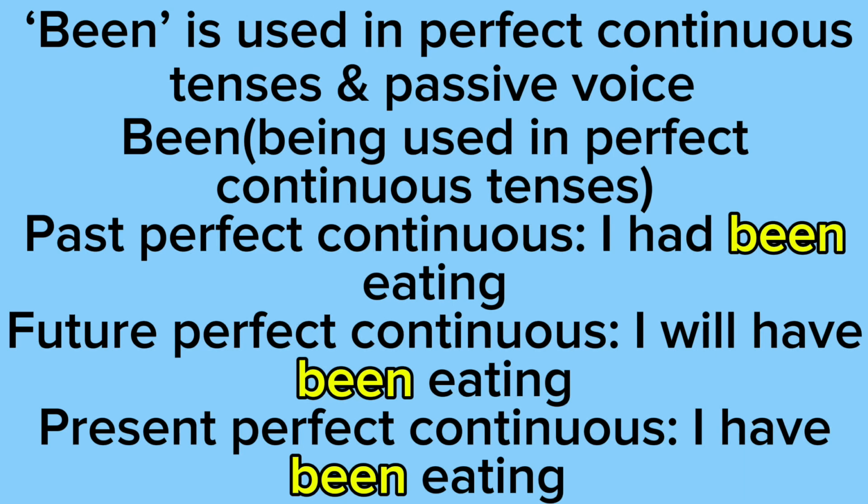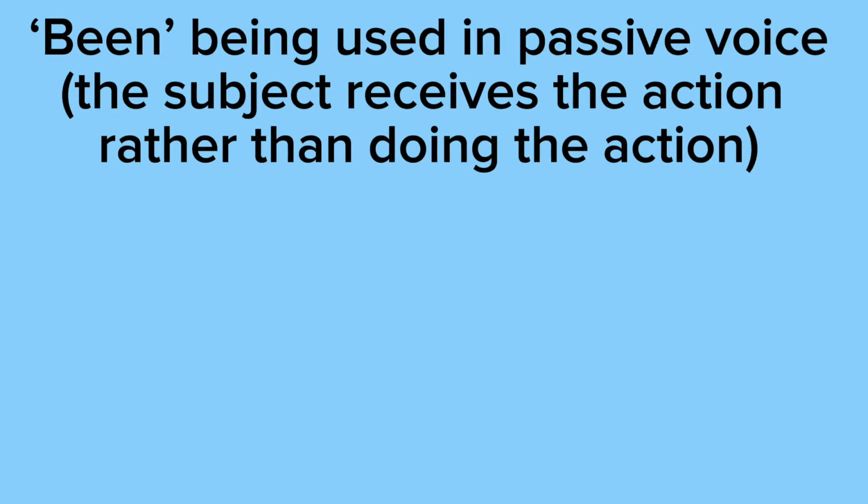Our present perfect continuous example says, "I have been eating." And this is an ongoing thing, so I could have been doing it for 2 hours, for 2 minutes, or however long. But it's something that started in the past and it relates to the present. Been being used in passive voice. Passive voice is where the subject receives the action rather than doing the action.